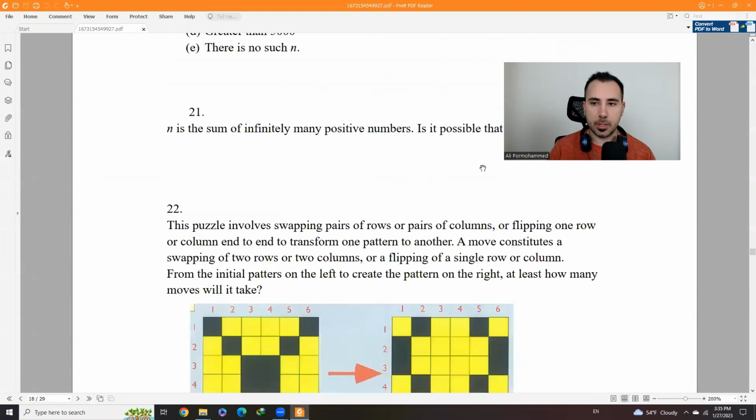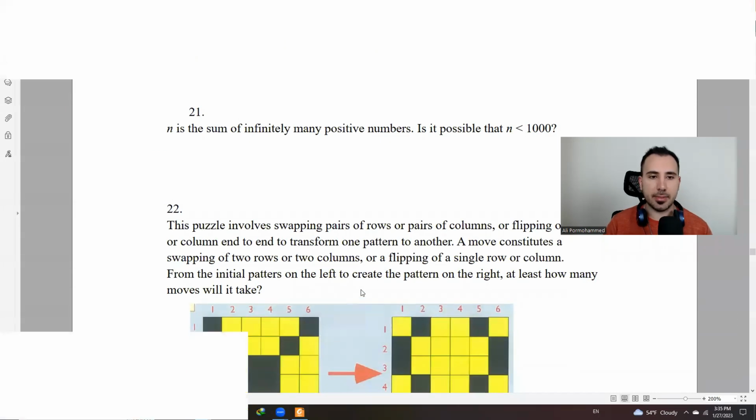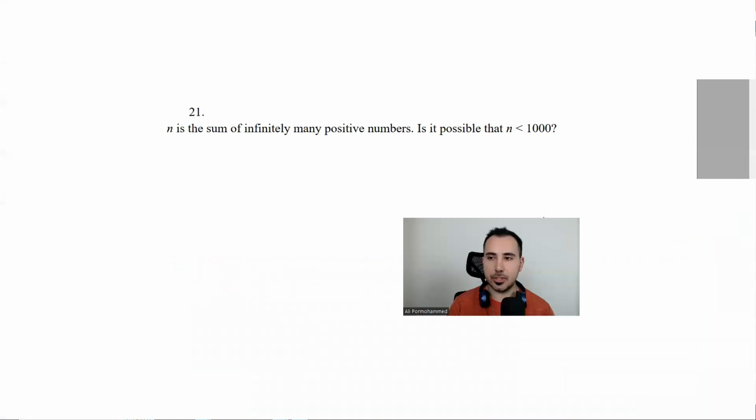Okay. So the first question is easy to read. Please start reading it. N is the sum of infinitely many positive numbers. Is it possible that n is smaller than 1,000? Okay.